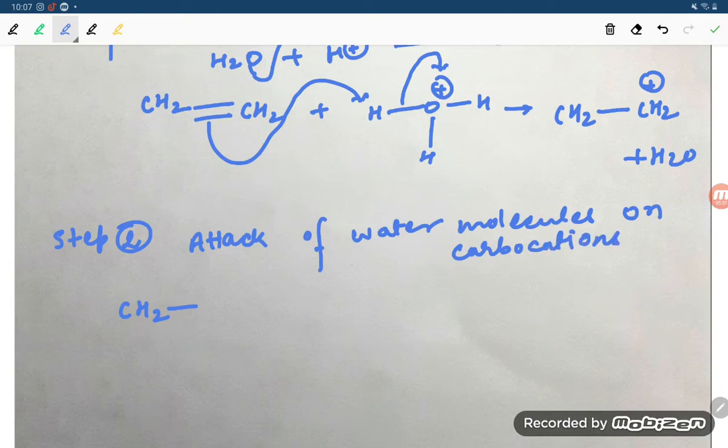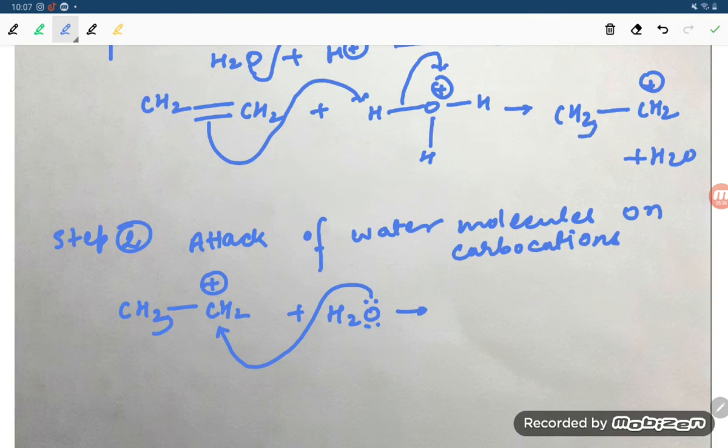You see CH2 and CH2 with a positive charge, and here a water molecule. Its lone pair of electrons will attack here. This is CH3, not CH2, because the hydrogen has gone to this carbon. So it will give CH3, CH2, O with two hydrogens and a positive charge.